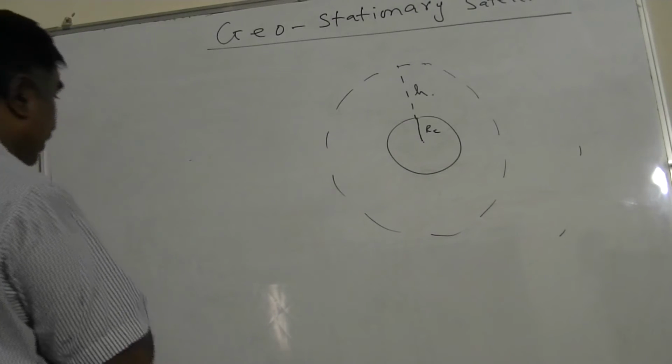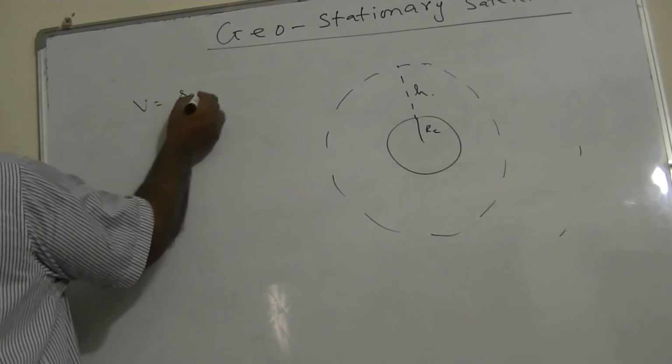What is the linear speed of the geostationary satellite? I can use v equal to rω.